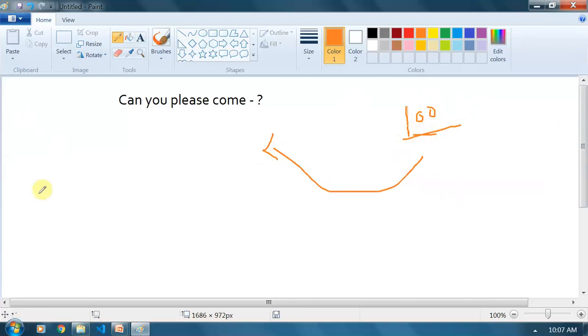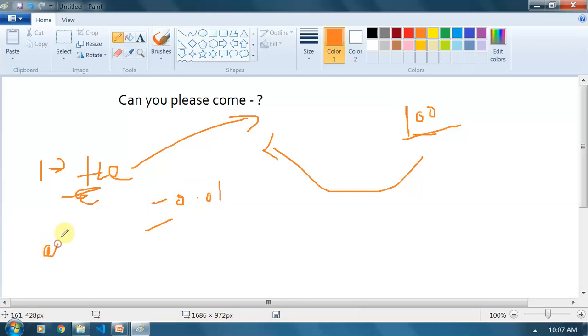Suppose I pick up the first word, and the first word is "the". I will calculate the probability that "the" comes here. Suppose the probability of "the" being here is 0.01. Suppose the next word is "apple". For "apple" the probability is 0.001.